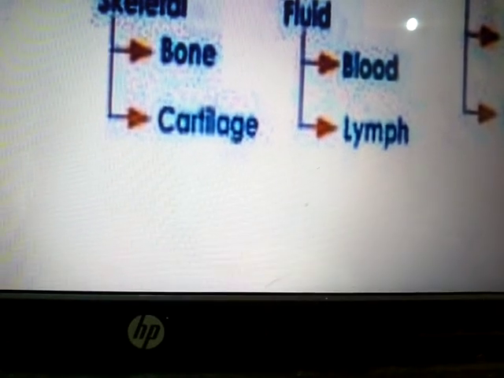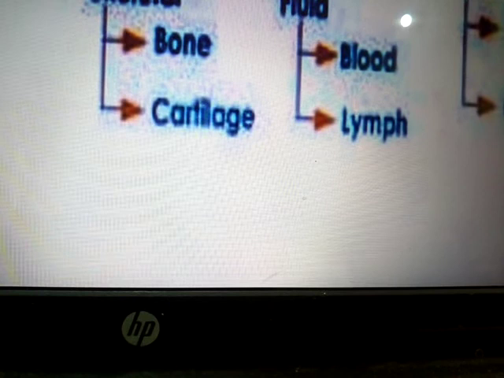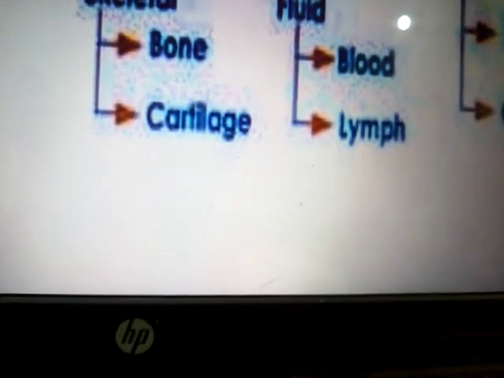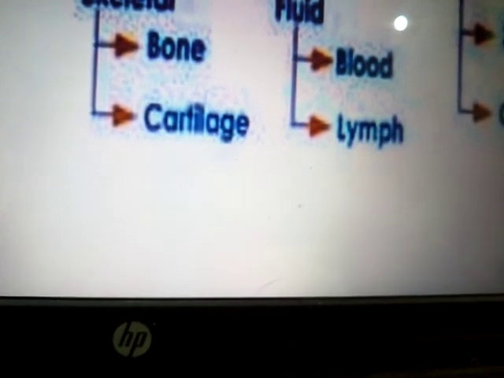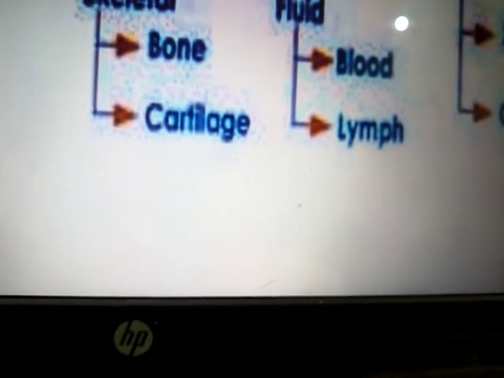The lymph, which is also a fluid connective tissue, contains the lymphocytes, which help to protect our body from infection and injury. This lymphocyte helps to produce antibodies in our body, and also lymph helps to digest fat.